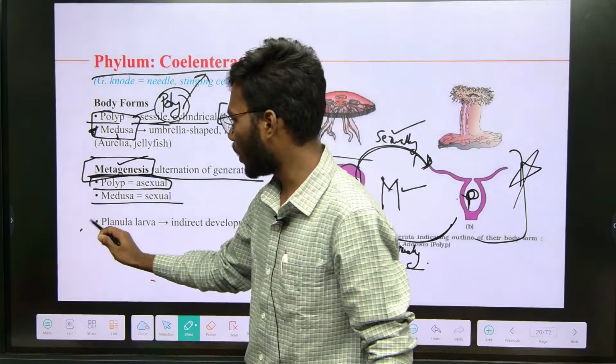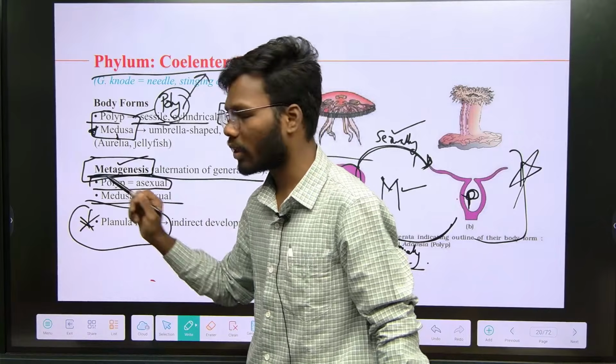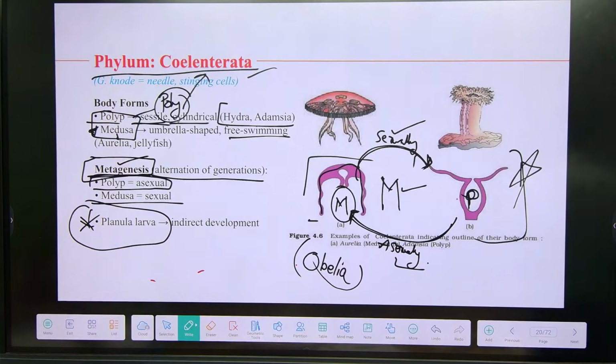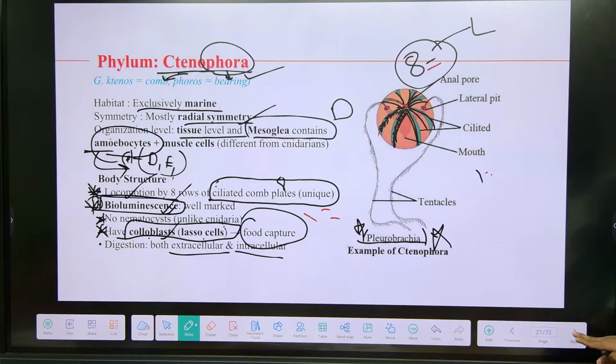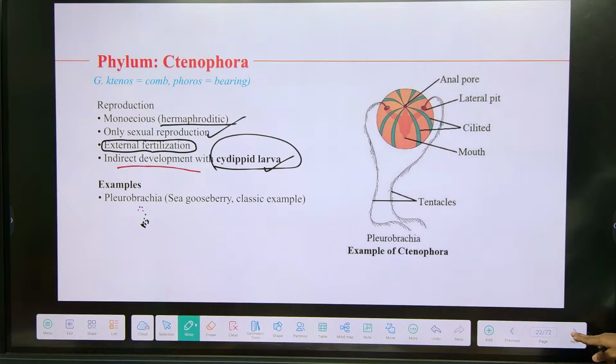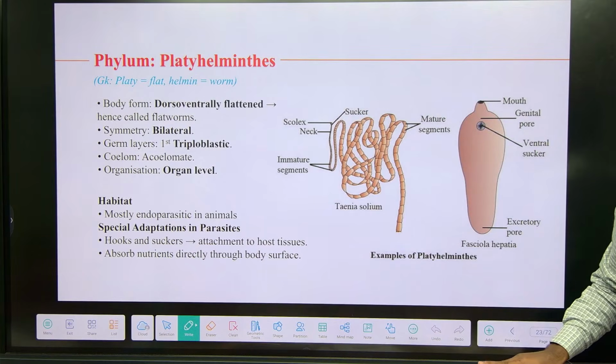I forgot to mention this point. Planula larva in Coelenterata. In Porifera we have amphiblastula, parenchymula. Coelenterata have planula larva. Ctenophora have cydippid larva. Every phylum has different larval forms. We have to remember different larval names and also examples and characteristic features, right? So Coelenterata planula, Ctenophora cydippid larva, right? So the larval name.